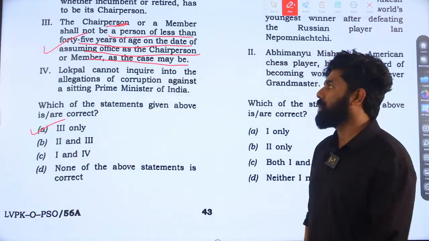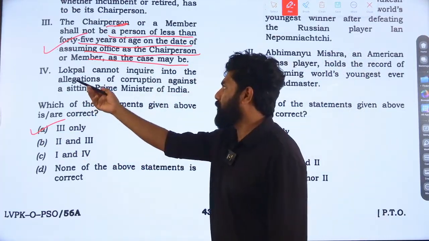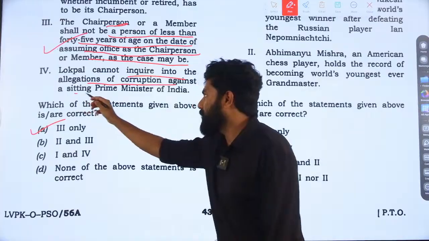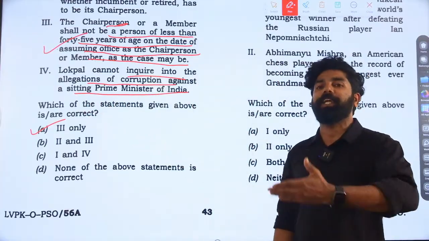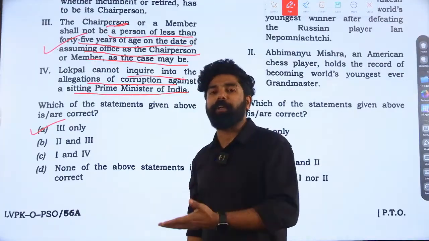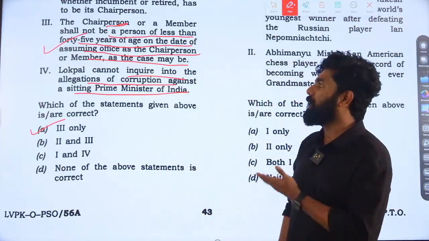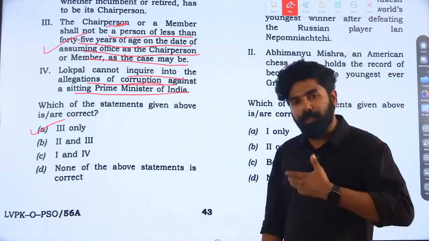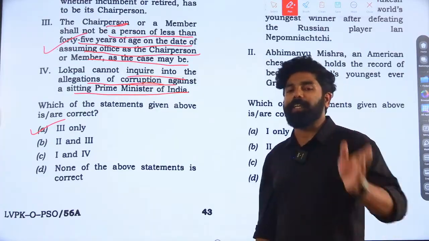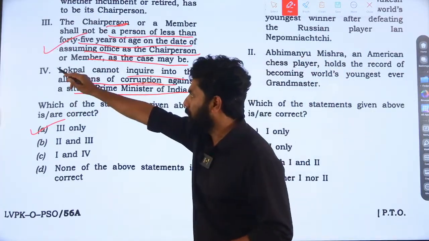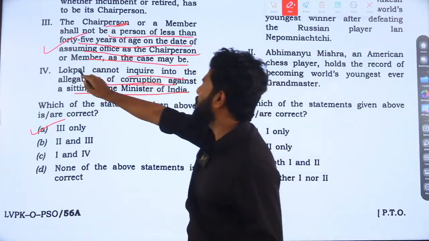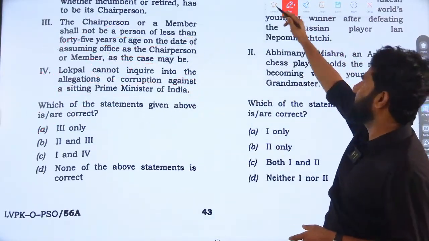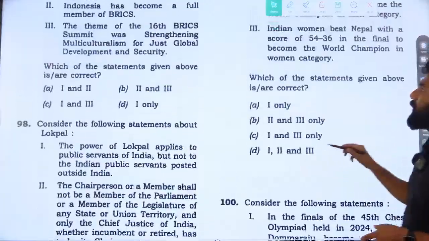Anyway, let us read the fourth statement. Lokpal cannot inquire into allegations against a sitting Prime Minister. This is incorrect. It can also initiate inquiry even if corruption has been committed by the Prime Minister. So Lokpal can initiate and inquire into a corruption case against a sitting Prime Minister. Certain restrictions are there, but even so it can initiate a case against the Prime Minister as well. So the fourth statement is incorrect because of 'cannot'. Only 3 is correct. Option A is correct.